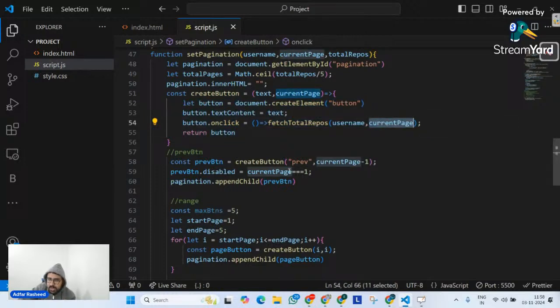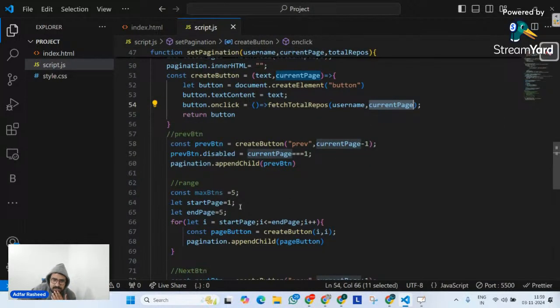When it is 2, it's going to make text on button 2, fetch the repos on page 2, and so on and so forth, right? That's what it does. But start page and end page, their logic has to be different. It depends on what we are clicking on. It depends on the range that we have. So the range has to be changing, depending on what we click on.